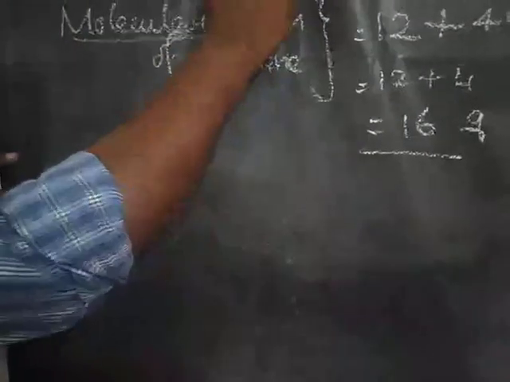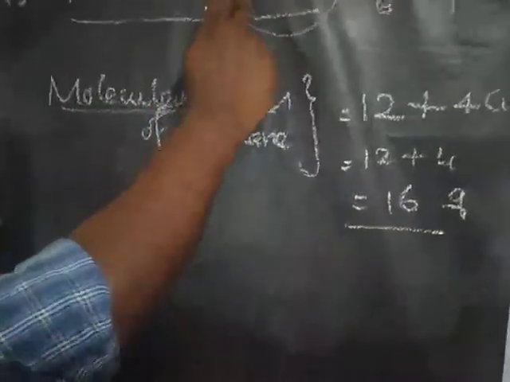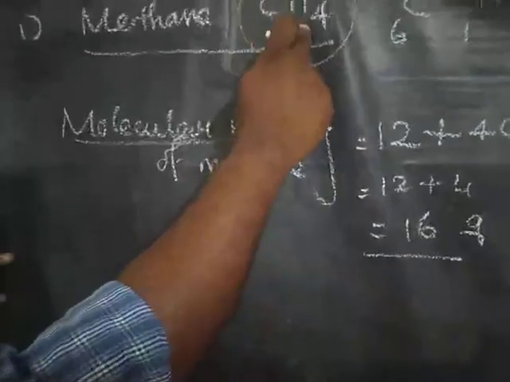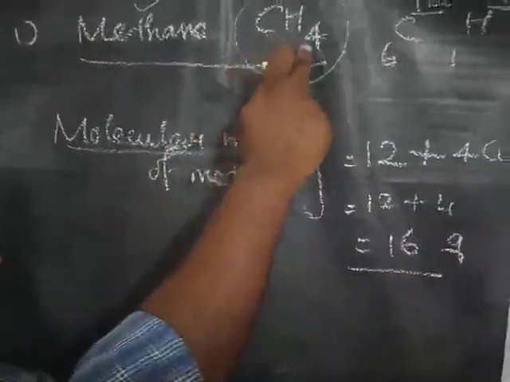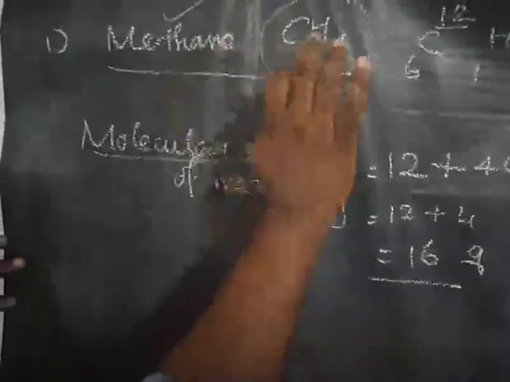Total how many elements are present? 2 elements are present. One is carbon, another one is hydrogen. How many atoms are present? Carbon 1 atom, hydrogen 4. A total of 5 atoms are present.